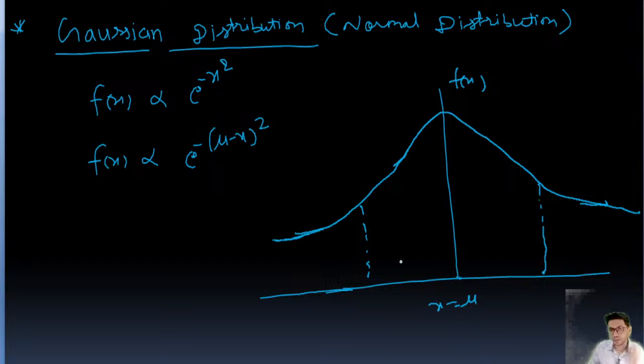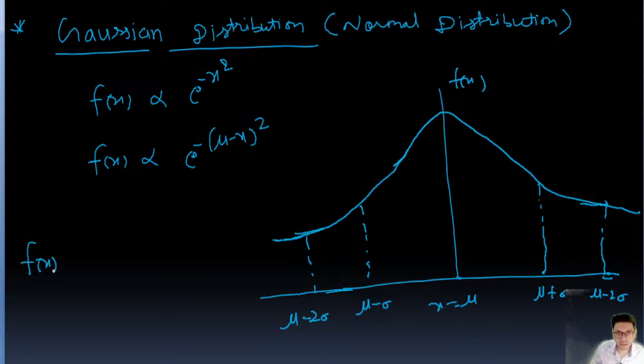So here this is mu minus sigma and this is mu plus sigma. And second, this one and this one: this is mu minus 2 sigma and this is mu plus 2 sigma. Okay, this is the Gaussian curve, guys. Gaussian distribution curve.